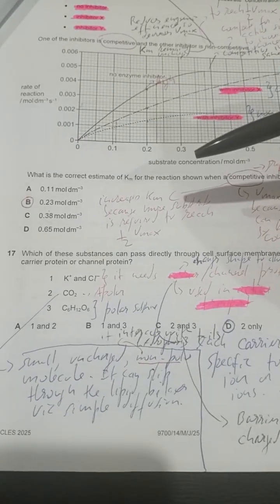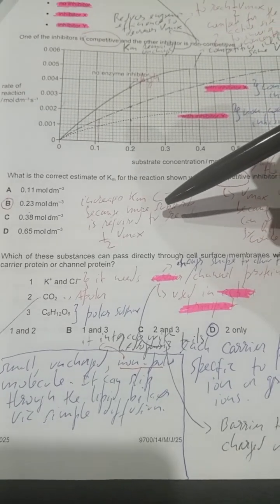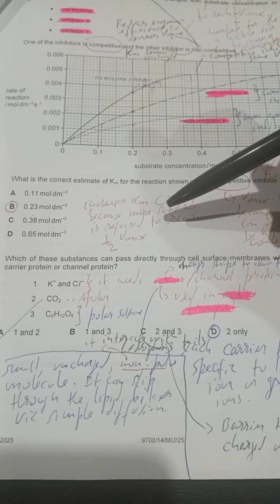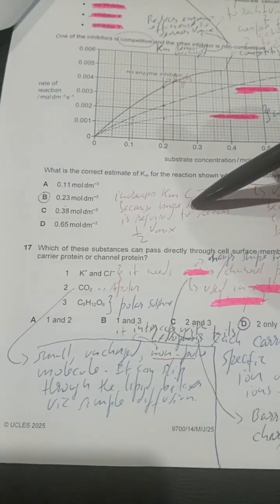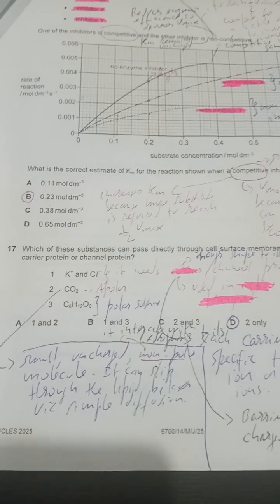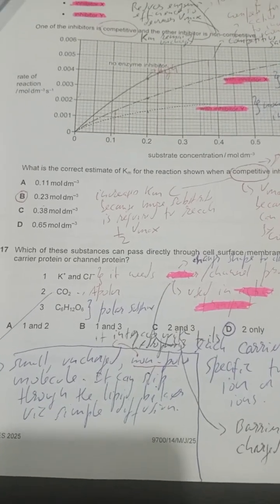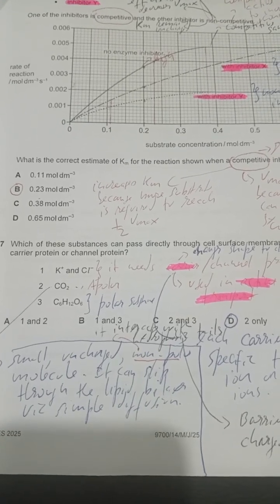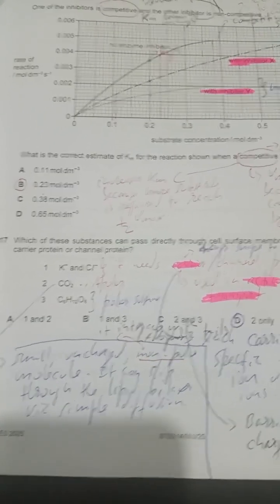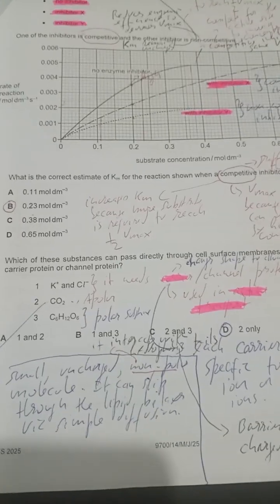So the question here is which of these substances can pass directly through the cell surface membrane without using a carrier protein or a channel protein? Number 1 cannot pass through because the cell membrane is made up of phospholipids. There are 2 phospholipid layers.